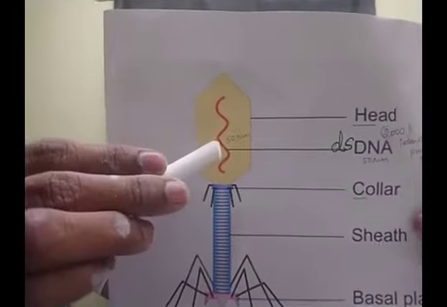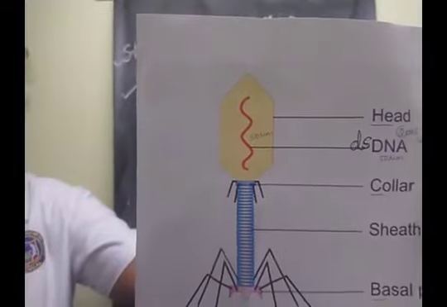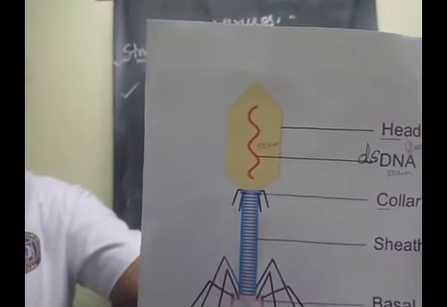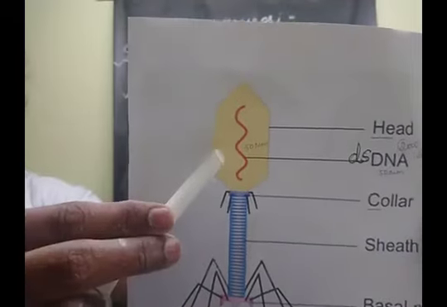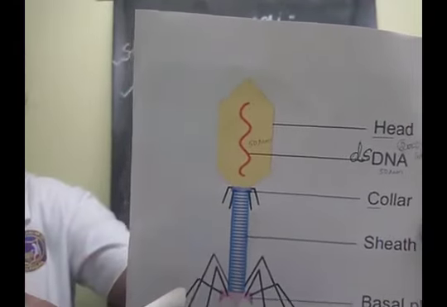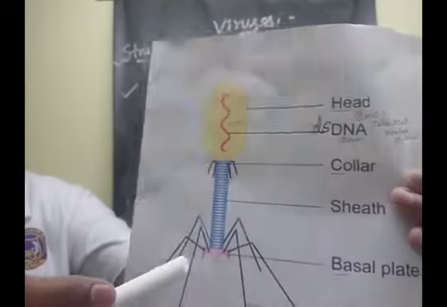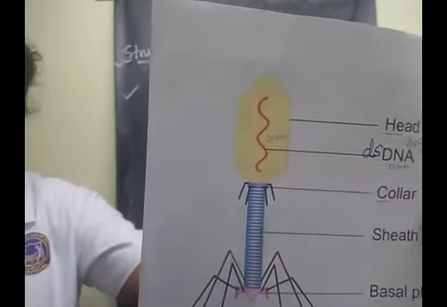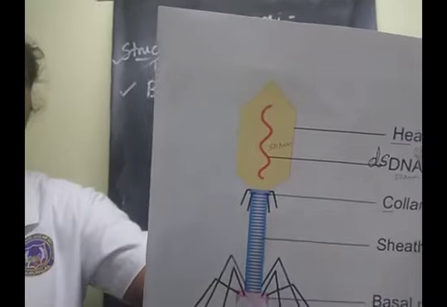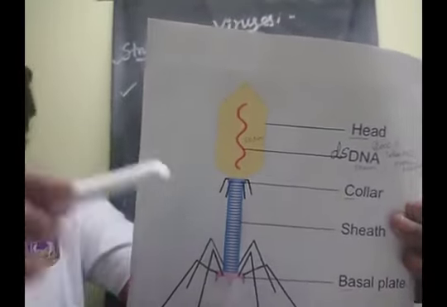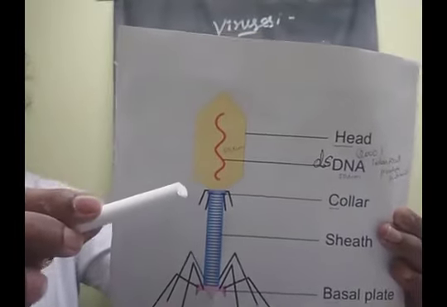Understood? The bacteriophage consists of head, collar, tail fiber, and lastly the basal plate region. Understood, children? Yes.